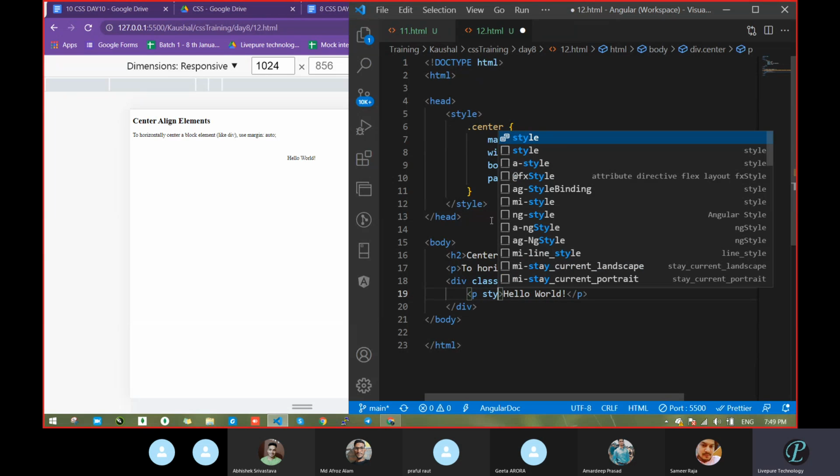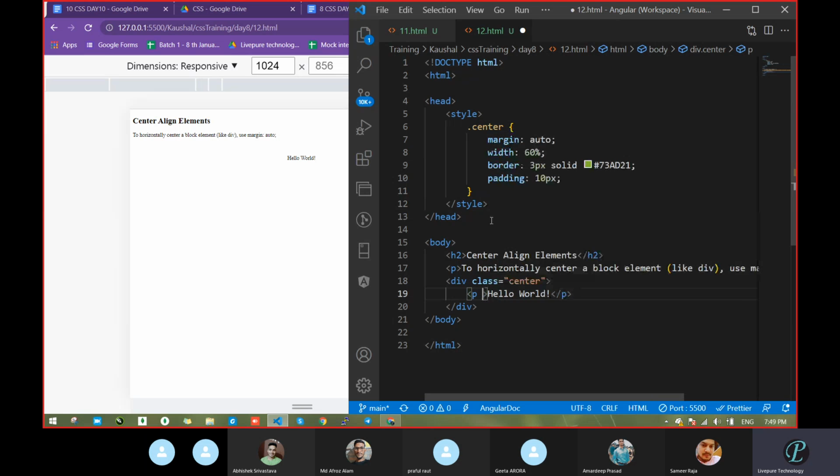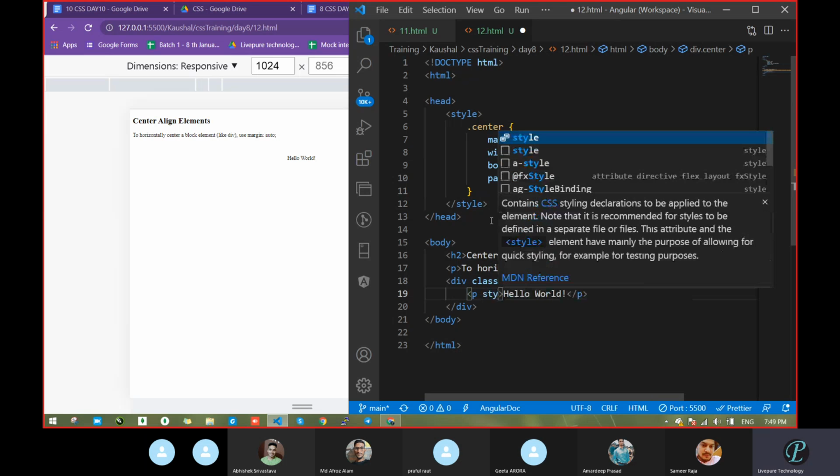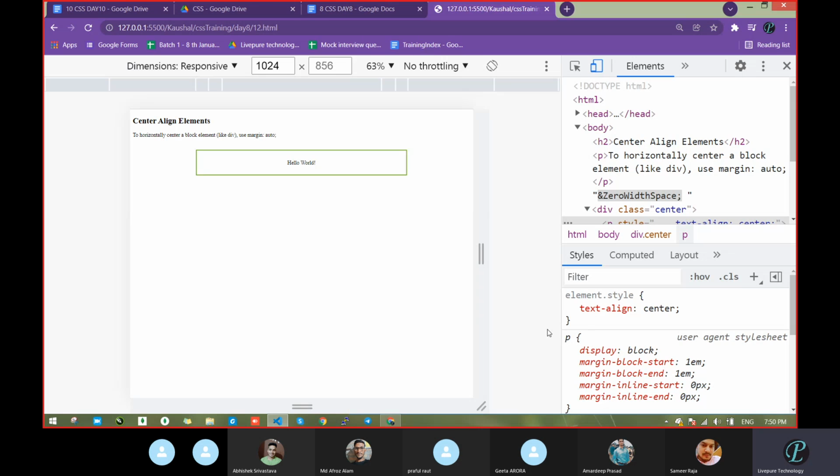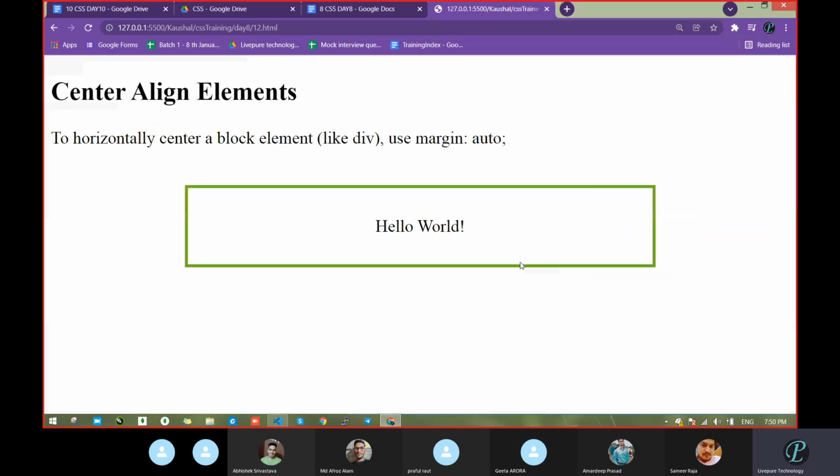Whatever we had written on the top, that way we have to pass. Otherwise, we always take text alignment center and try to keep a div also in the center, but due to that, it's not coming. We have to pass margin auto. That will work.